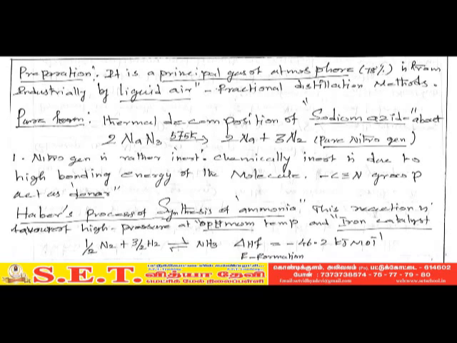The pure form of nitrogen is prepared by thermal decomposition of sodium azide at about 575 Kelvin, and we get pure nitrogen. The equation: 2NaN3 decomposes to give 2Na plus 3N2. Nitrogen is rather inert, chemically inert.